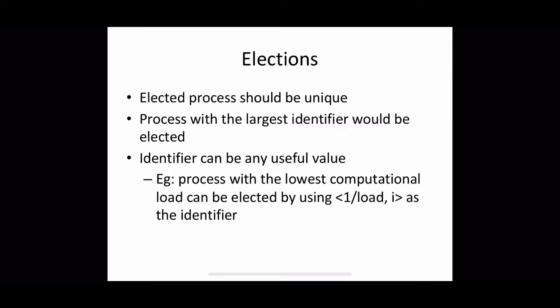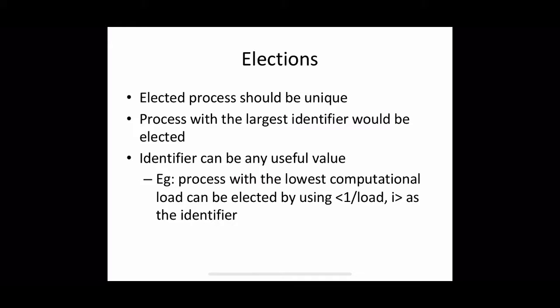So the most important requirement for this election algorithm is that even if there are several processes which call the election algorithm concurrently, the final choice or the final output should be the same. That means all the invocations should elect the same process. For example, two processes could decide independently that a coordinator process has failed and both of them can call the election algorithm. Finally, they both should select the same process as the next coordinator.